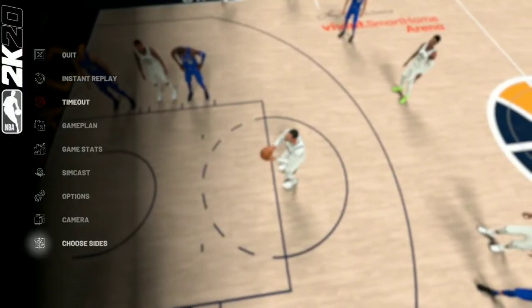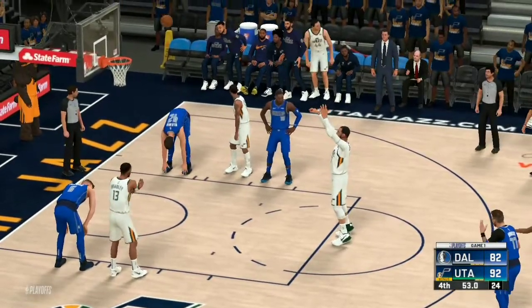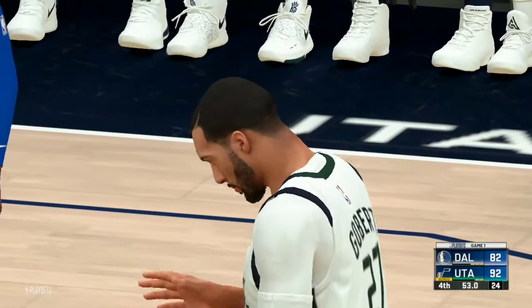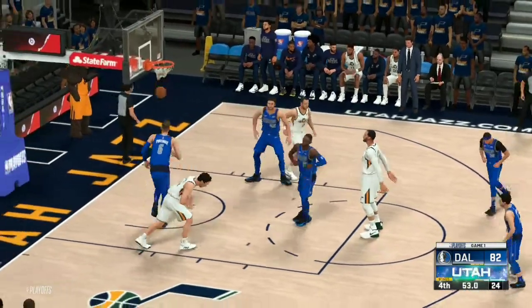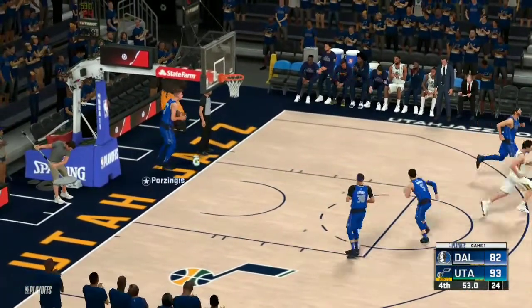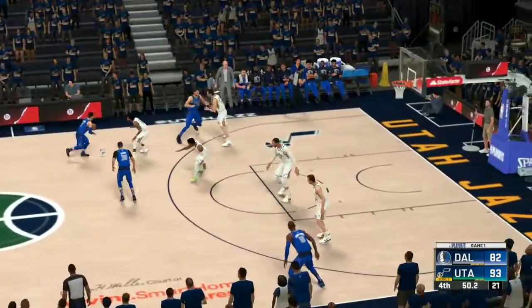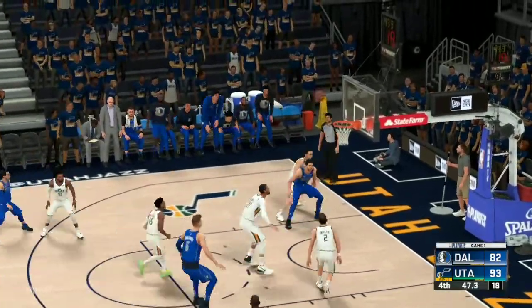As Rudy Gobert is on the line, I'm just going to be a CPU here. It's a 10-point game with 53 seconds remaining, and Rudy Gobert misses the first free throw, but the second free throw is up and good. Okay, so it's an 11-point game. Unless something T-Mac special happens, the Utah Jazz will move on to the conference finals to play against the